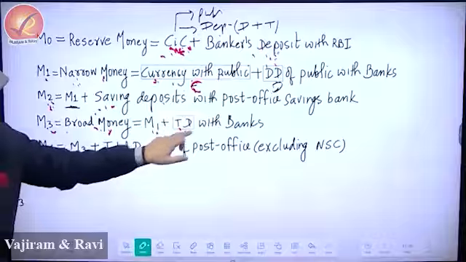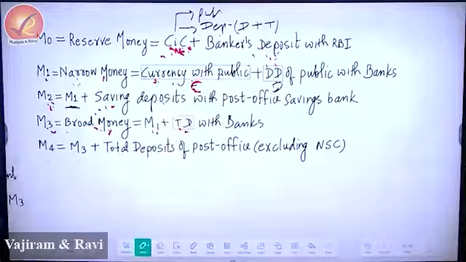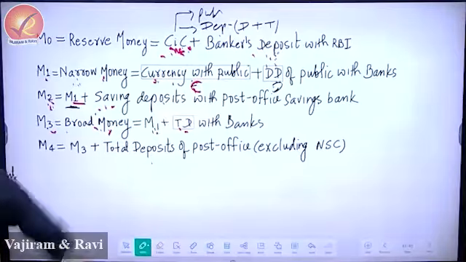In the best, you diluted it by writing time deposits. Time deposits. So this M2 you need to write like this. You just need to write what is written. And then what do you need to do? M3, you need to write this. I'll tell you the interpretation. Please write these two. Then I'll give you my own interpretation.